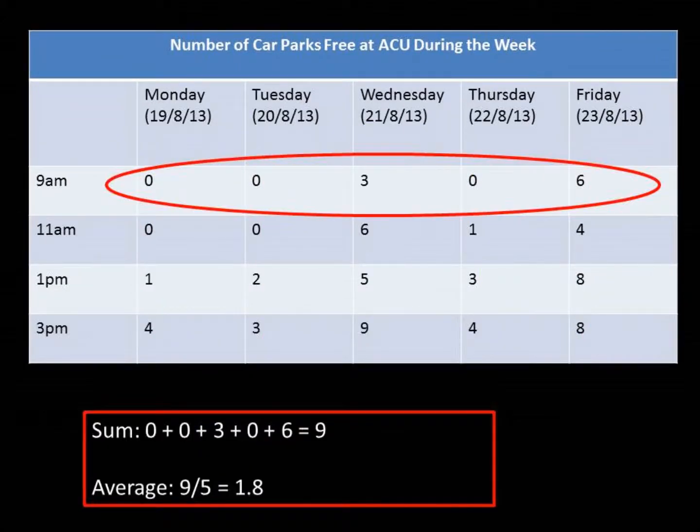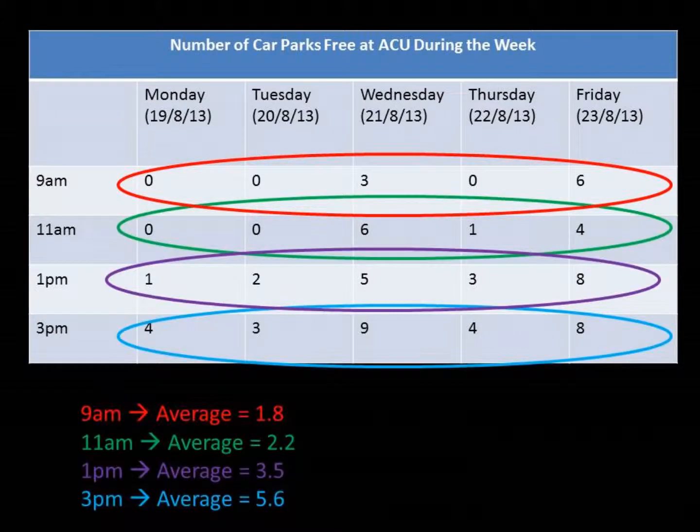After I found the averages for each day, I then found the averages for each time. So to find the average number of car parks free at 9 AM on Monday to Friday, you add the number of free car parks each day together and divide it by 5 as we added 5 numbers together. The sum of the free car parks at 9 AM every day was 9, divided by 5 as we added 5 numbers together, so 1 for each day of the week, we got an average of 1.8. And just like before, as there can't be 1.8 car parks free, we assume that the typical number of car parks free at 9 AM is between 1 and 2.